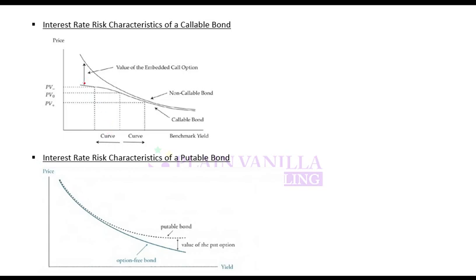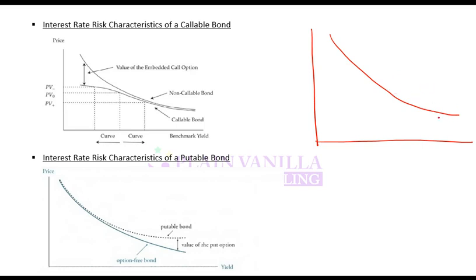This graph is very important. You should know it conceptually as well as remember it. So we discussed generally how we make the price curve. It is something like this. Any confusion so far in this price curve? Let's say this is a normal bond or a straight bond, non-callable bond.